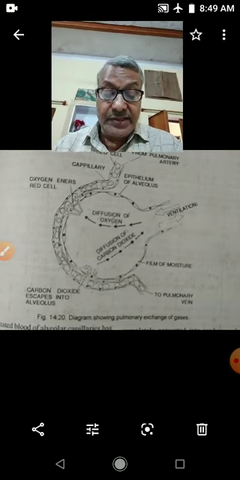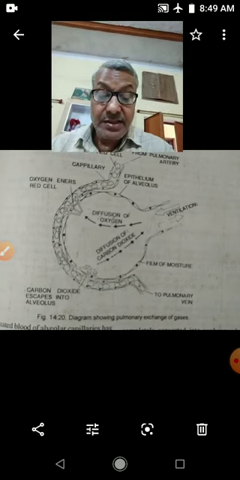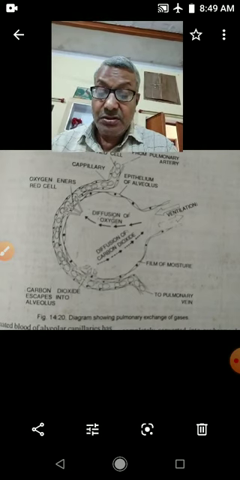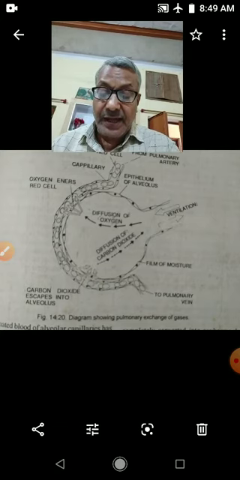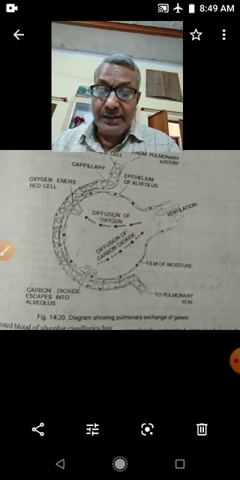Children, in the exchange of gases, there is pulmonary exchange of gases. Exchange of oxygen and carbon dioxide occurs between blood in the alveolar capillary and air filled in the alveoli.